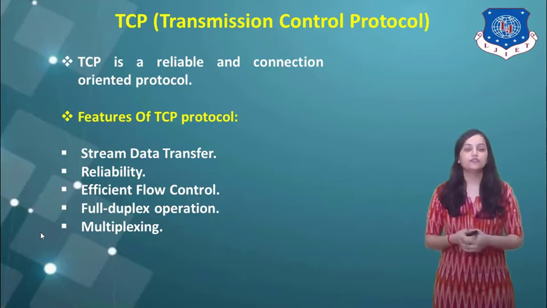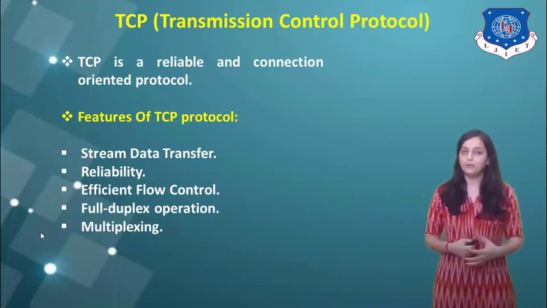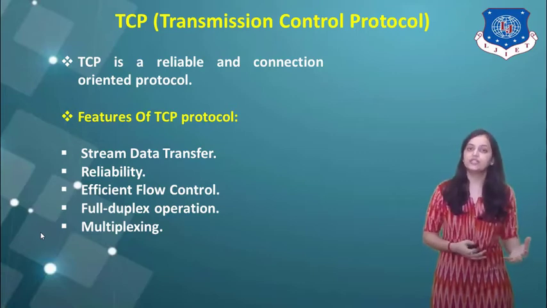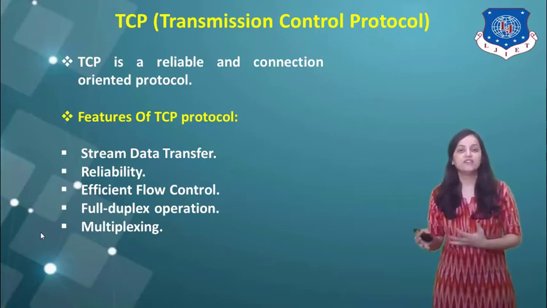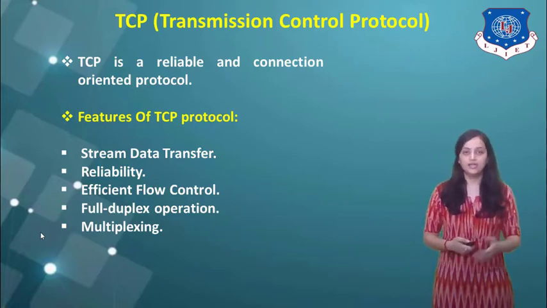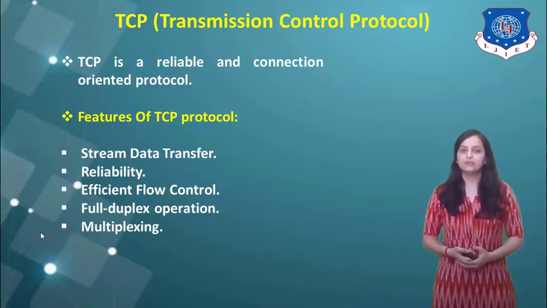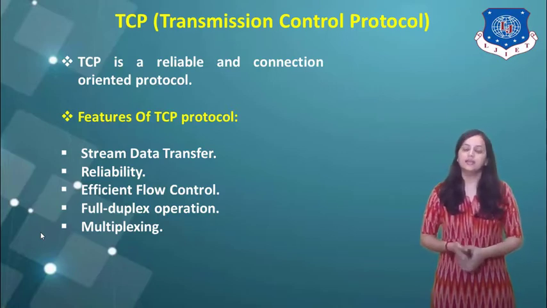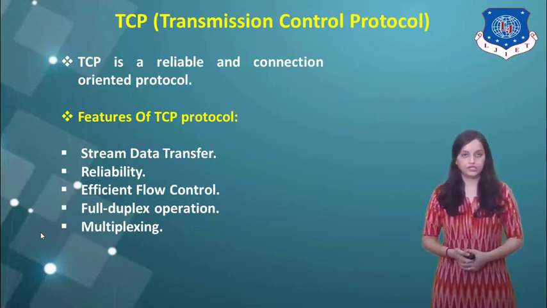After that, efficient flow control is there. Flow control is a very important parameter. It is required to ensure that whatever data is transferred is received correctly and in-order delivery is there. So TCP provides that efficient flow controlling mechanism. Next one is full duplex operation.